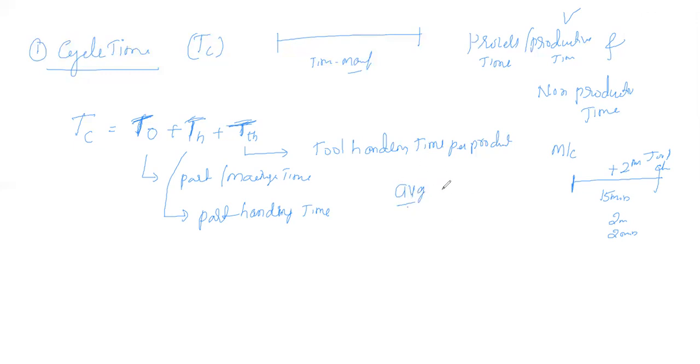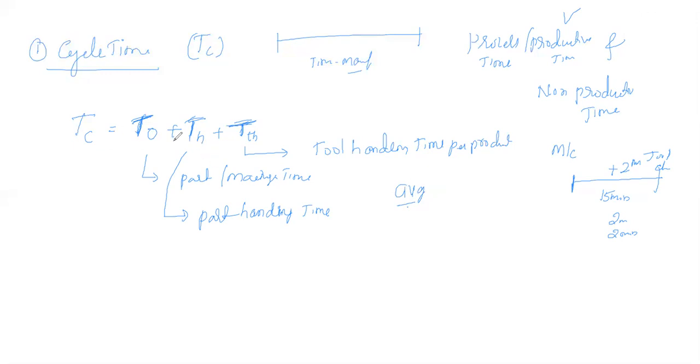Okay, in that particular production, the number of products going after it will be divided by the whole number of parts in that particular batch. So this is how we can calculate the cycle time.